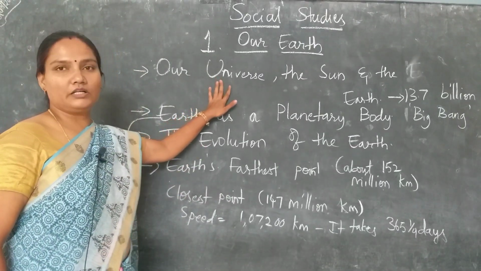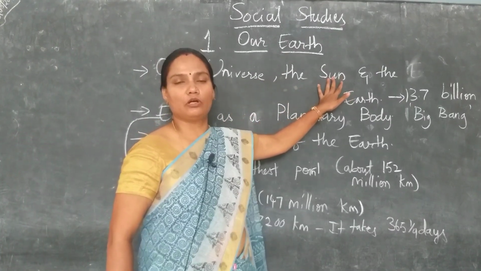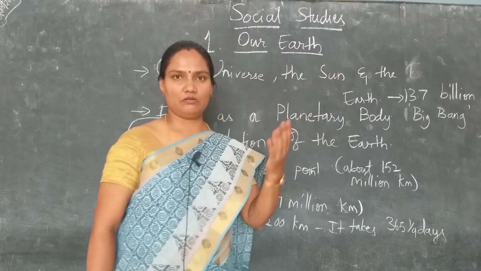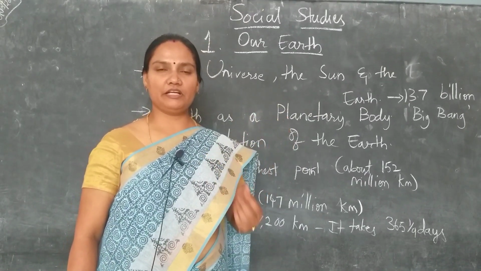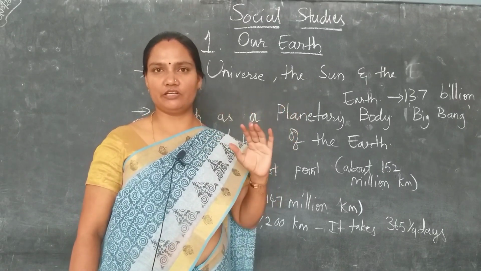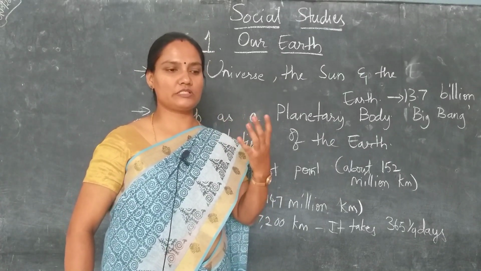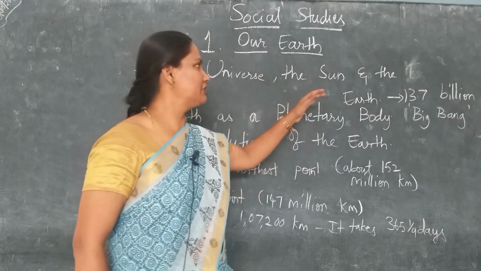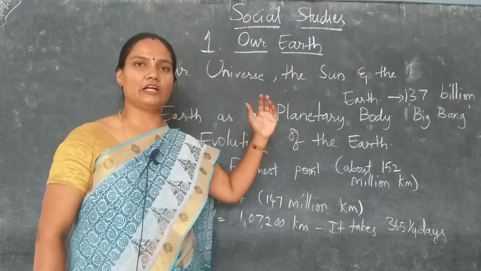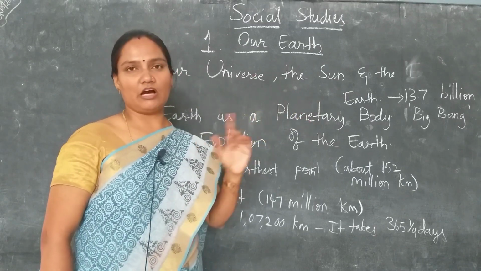So earlier there was a burning ball of fire, which we know today as the Sun. This ball burnt continuously and it emitted many gases, ash, and dust particles. Earlier they were still, there was no movement. But when the force and the power increased in this burning ball, it made these dust particles and ashes revolve around itself.